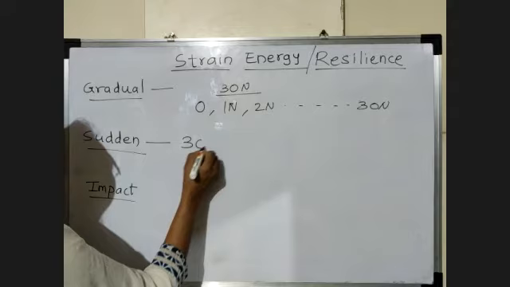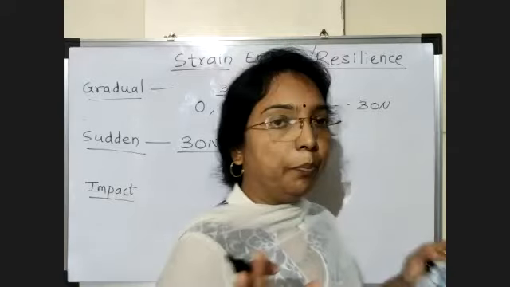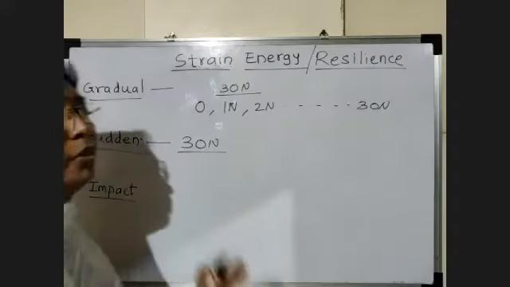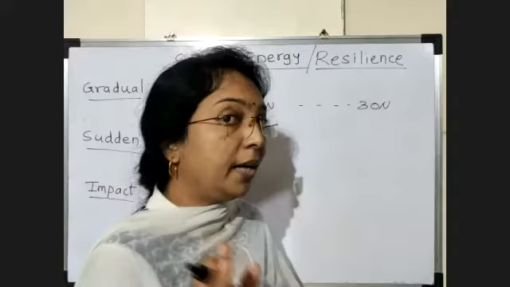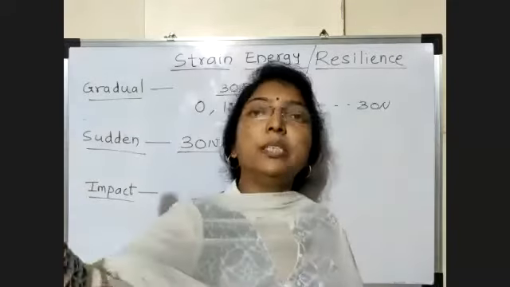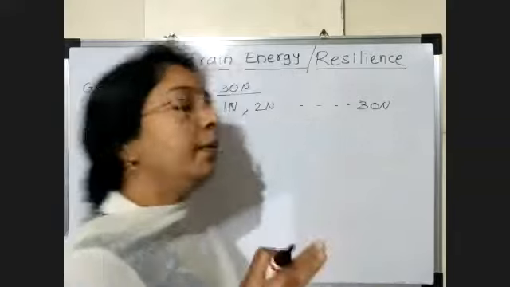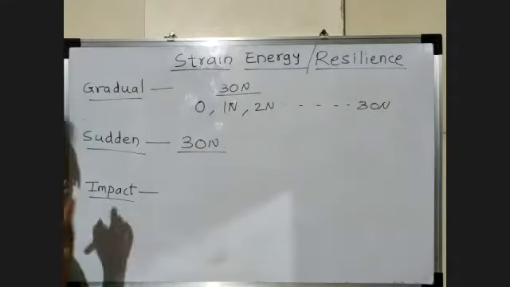So this 30 Newton load we apply at a time. That is nothing but a sudden type of load. In gradual loading we increase the load from 0 to maximum, but sudden or impact type of load means the load which is allowed to fall from a certain height. That load is called impact type of loading.